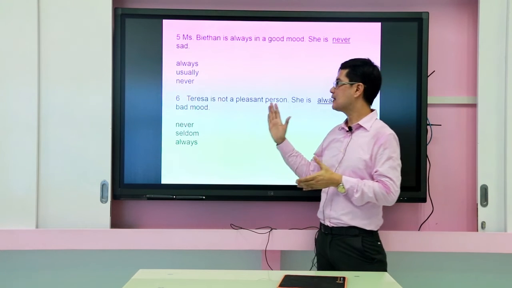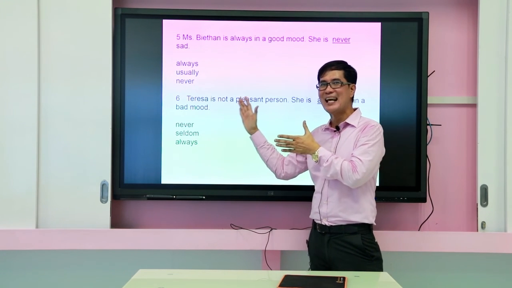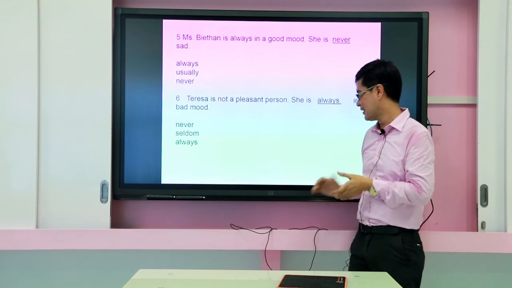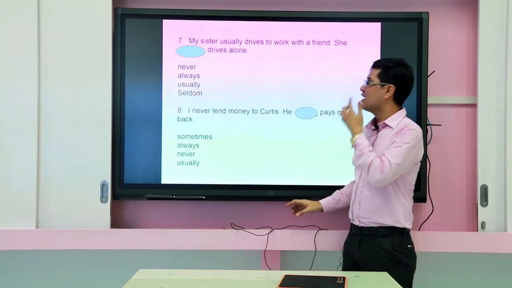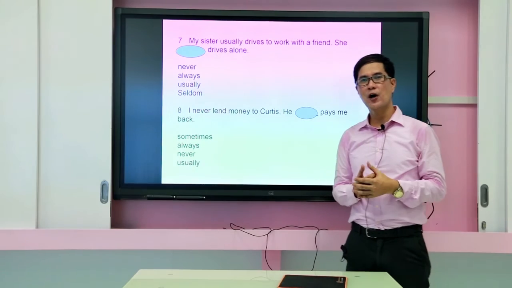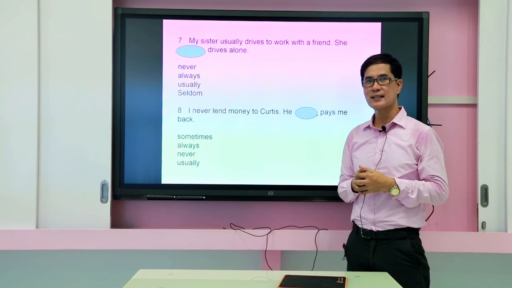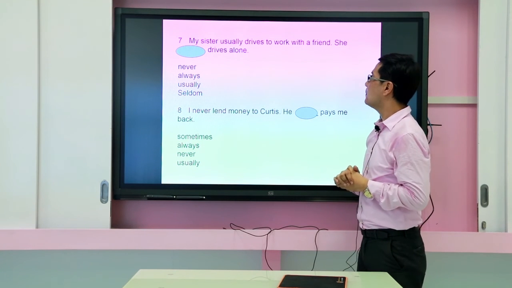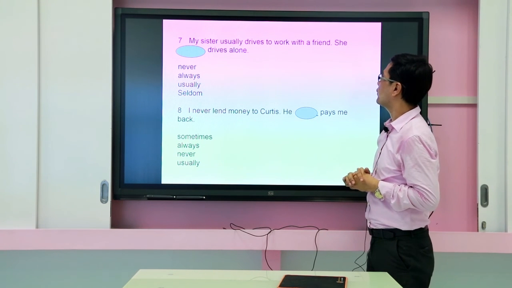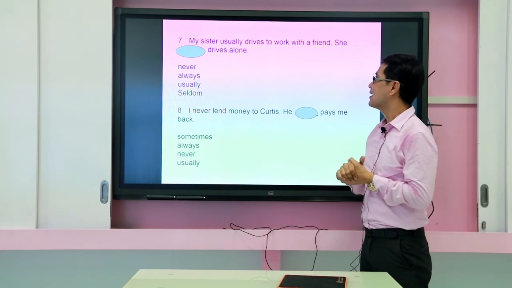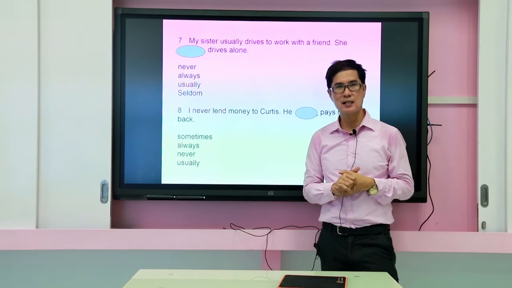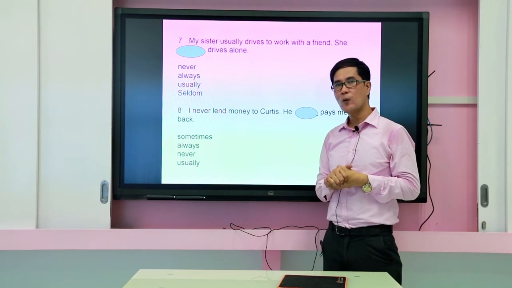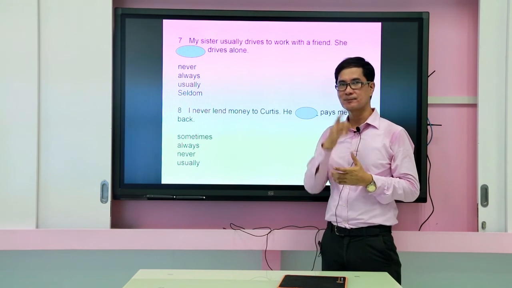Make sure that this first sentence is related to the second one. This one gives you the idea of what you're going to use for the second sentence. All right, moving on with our seventh question. Let's see if you can still answer this one correctly. My sister usually drives to work with a friend. She blank drives alone. What do you think is the most appropriate word that we're going to use? Is it never, always, usually, or seldom?